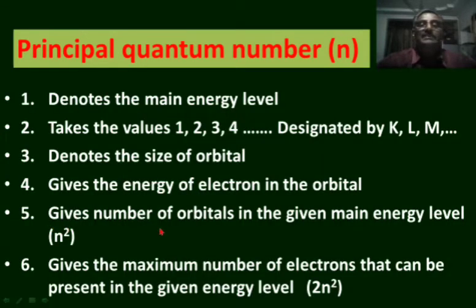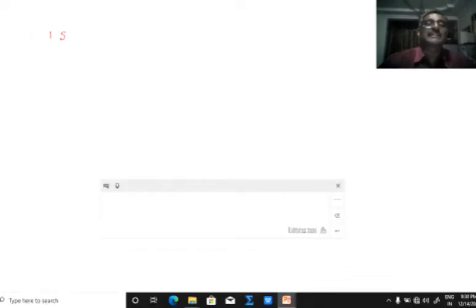This gives the number of orbitals in the given main energy level. The number of orbitals in a given main energy level is n square. According to that, the first shell, that is K shell, contains one orbital. That orbital is represented by 1s. The orbital in the K shell is represented by 1s,